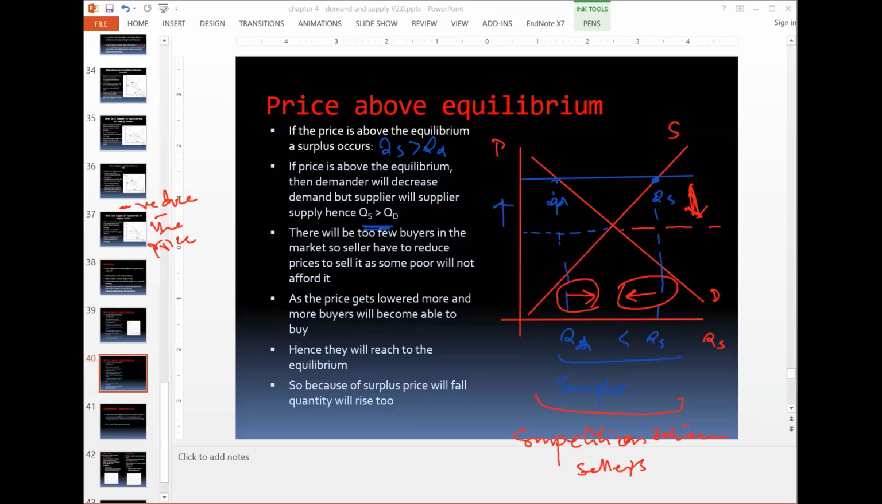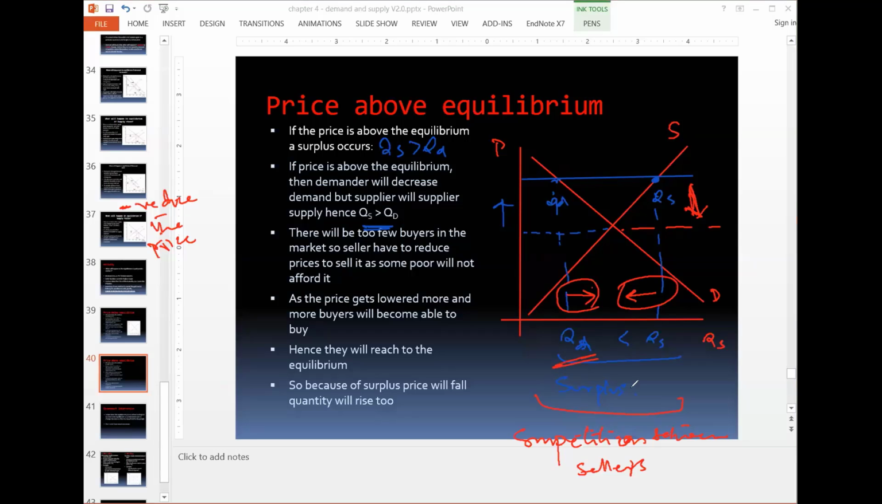So this way we understood that whenever the prices are above equilibrium, even though it looks like a good situation for the seller, actually the seller is only producing. The sales depend upon how much buyers will buy. So actually these many items are being sold.